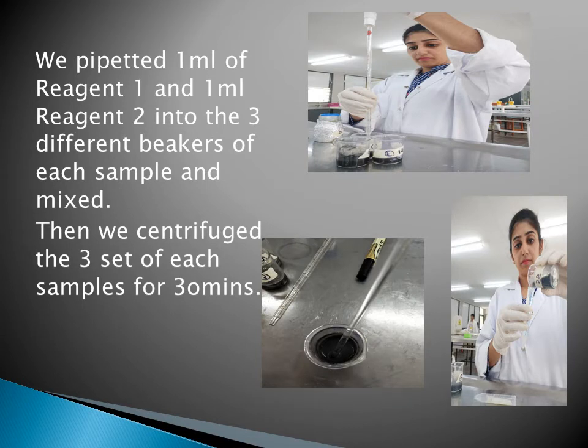1 ml of reagent 1 and 1 ml of reagent 2 was pipetted into the 3 different beakers of each sample and mixed. Then we centrifuged the 3 sets of each sample for 30 minutes. In the picture you can see I used the pipette to transfer 1 ml of reagent 1 and 2 into the solution and mixed it, and then the solution was transferred into the vials for centrifuge.